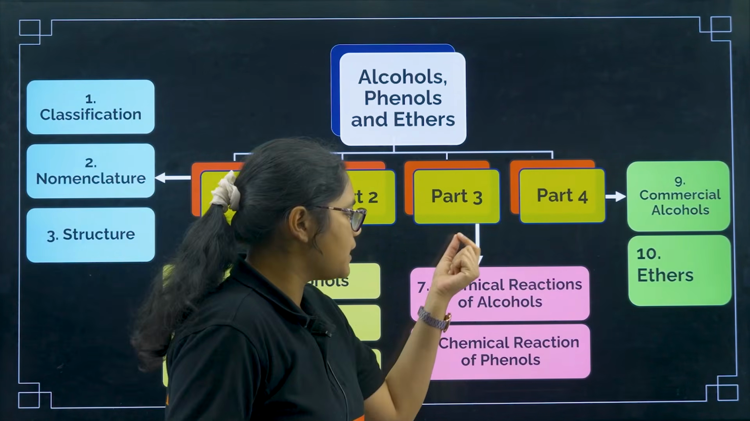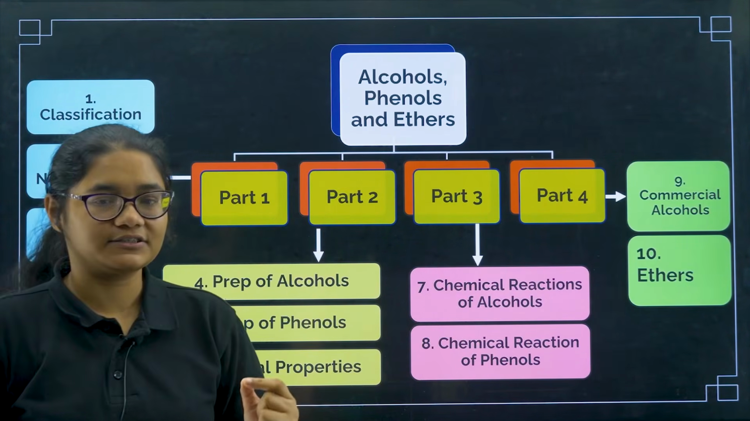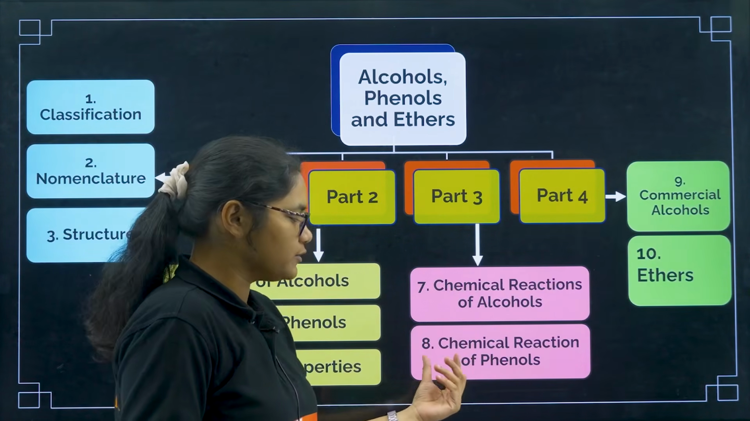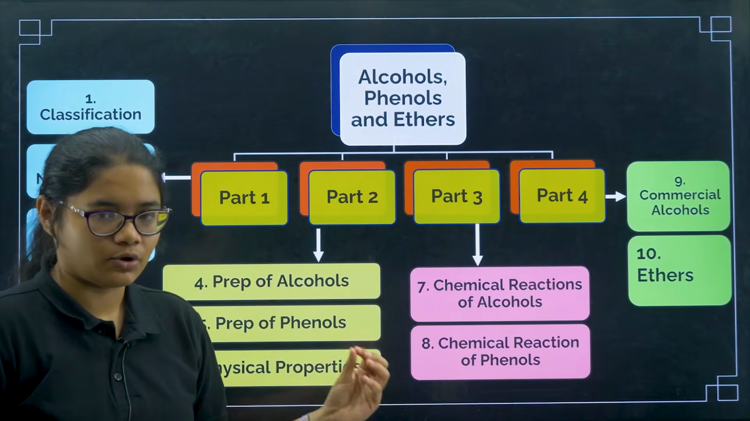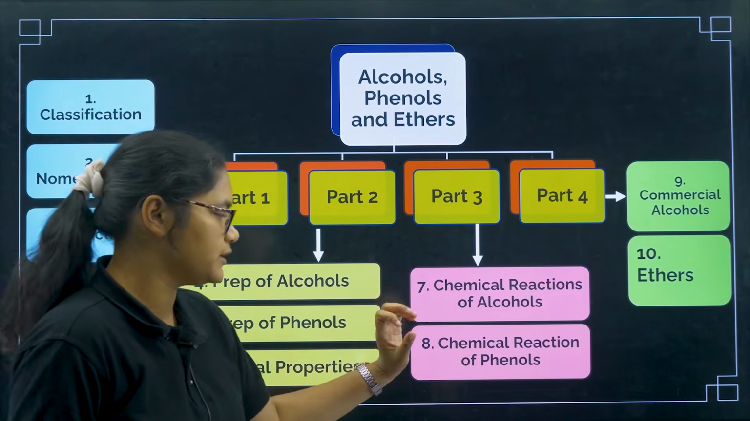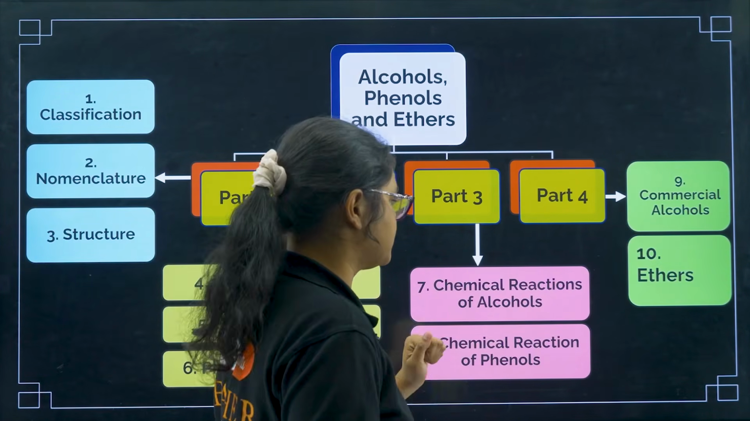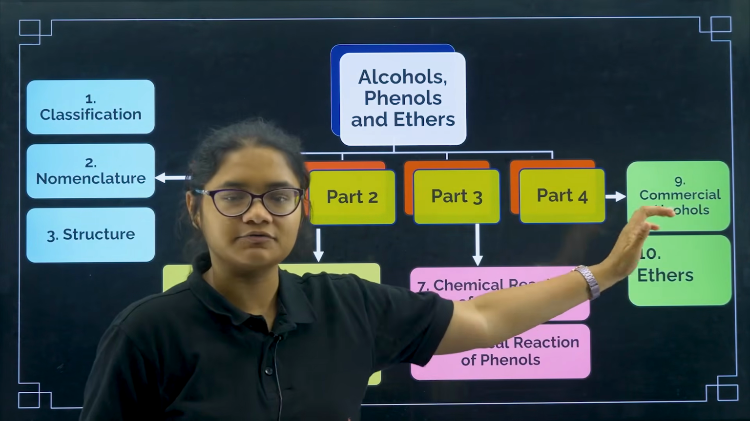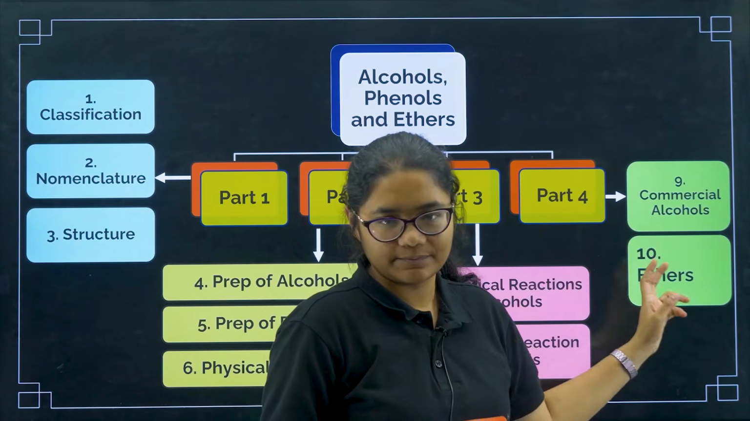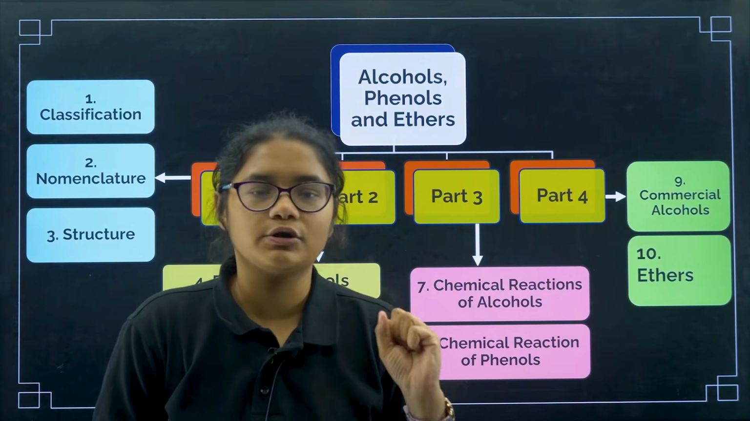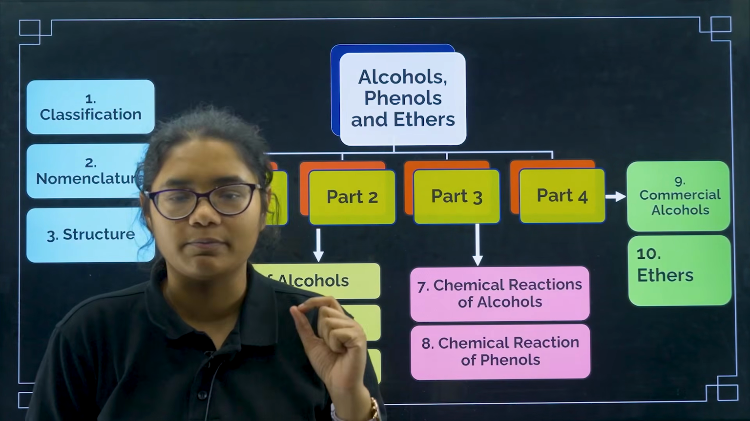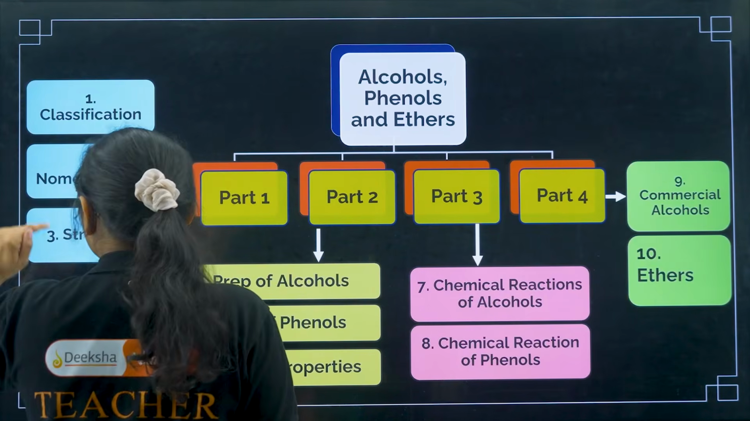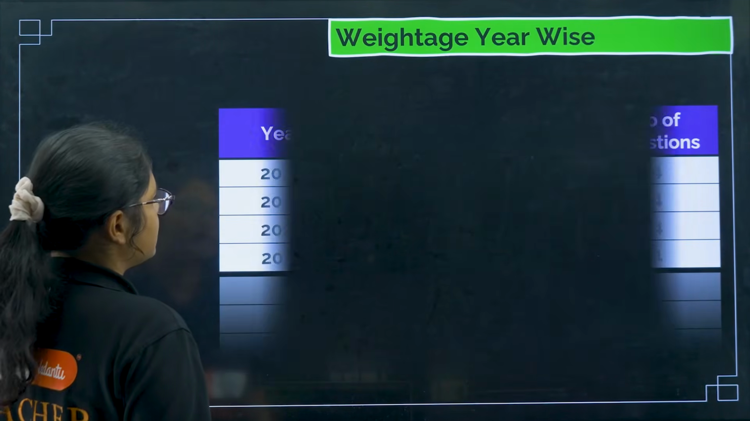Now coming to part number 3, that is the chemical reactions of alcohols and the chemical reactions of phenols. That is also very similar to haloarenes, not much difficult, but some different concepts are also used. Next we have commercial alcohols, where some questions are asked and we'll discuss them, and then ethers. Ethers is a very small topic as well as a very important topic, so we will discuss it here.